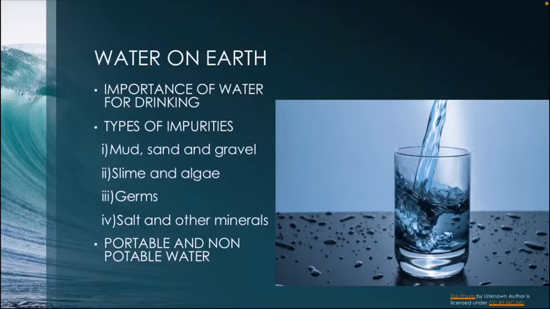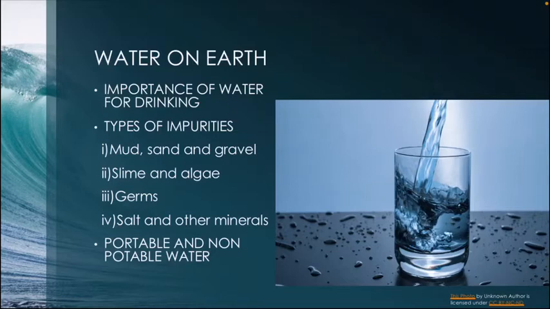The next one is germs. We cannot see germs with our naked eyes. They are very, very tiny. But if we consume water with germs in it, we can get sick and suffer diseases like diarrhea, cholera and typhoid.